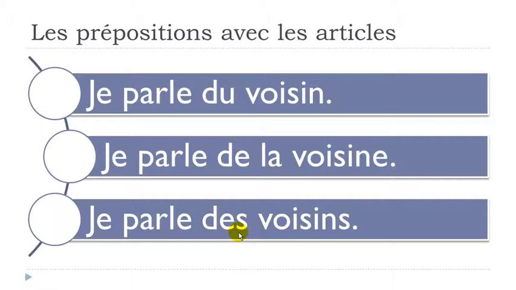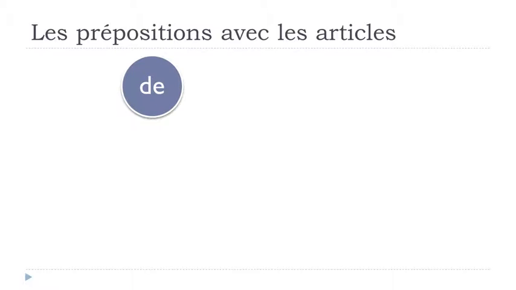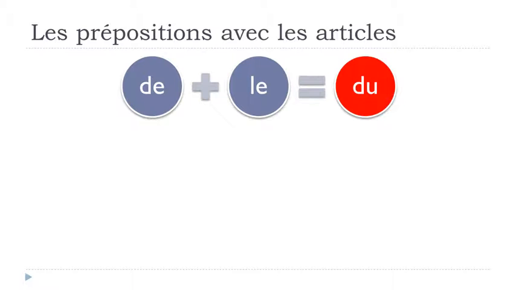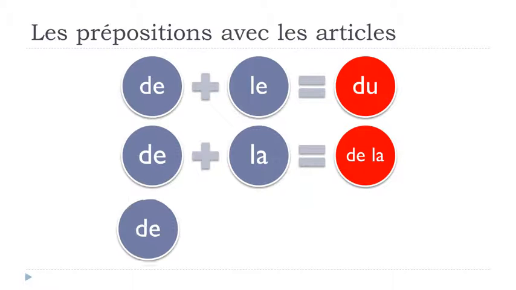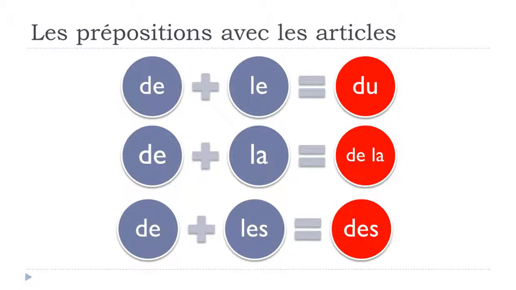Plural, whether it's masculine or feminine, it will be the same, okay? So, des. Let's write it like that. De plus le will become du. De plus la will stay the same. Nothing happens. De la. And then de plus les will become des.